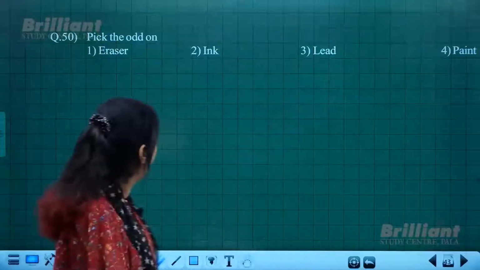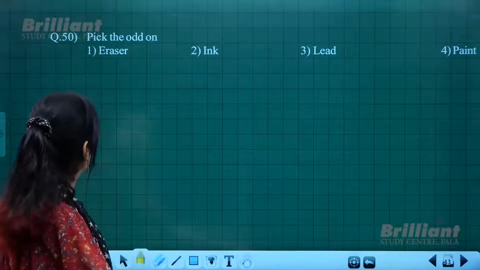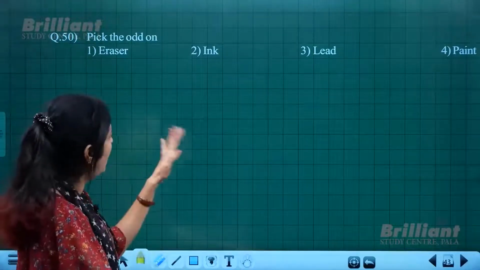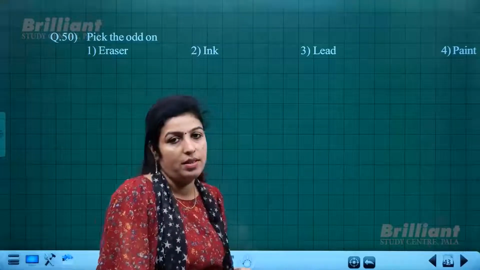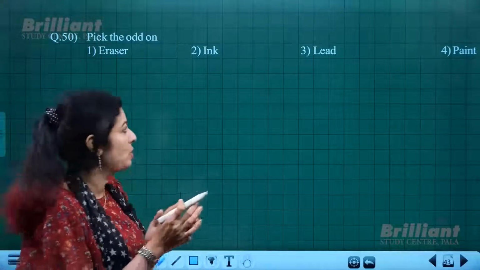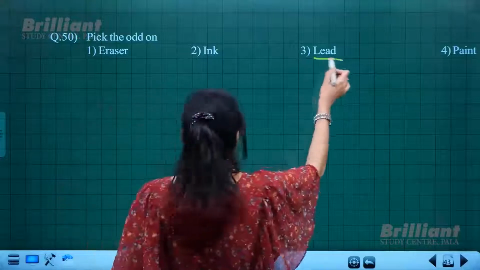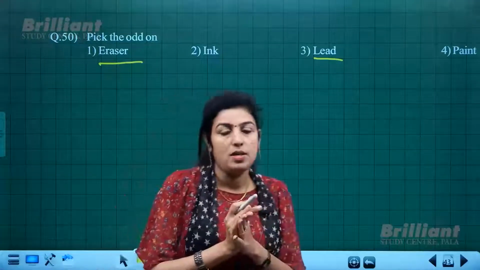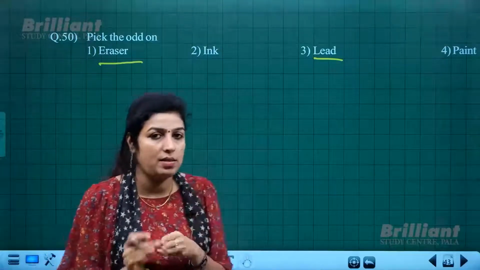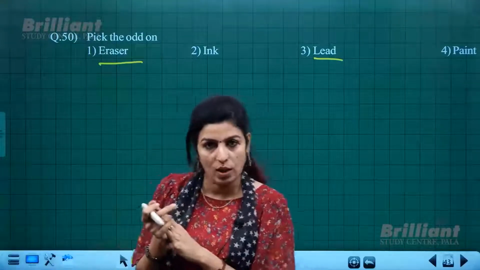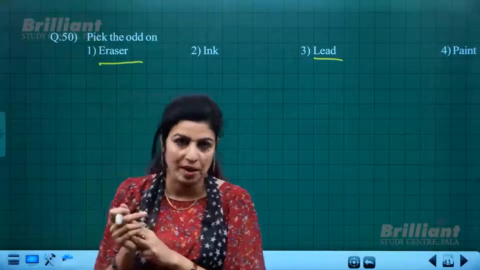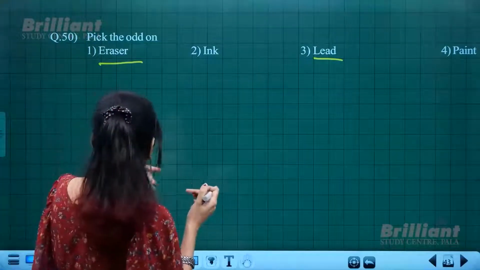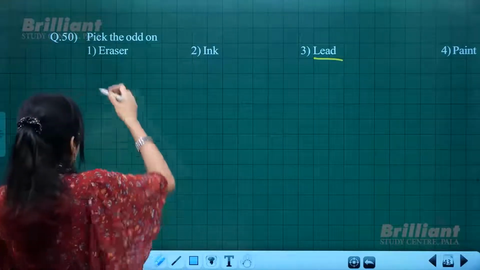Now we have the last question, just one question: pick the odd one out. Here we have eraser, ink, lead, paint. Now you might get confused between lead and eraser. Ink, paint, similar, right? Remember, here three things are used for creative purpose, and one is to rub it off or to destroy. So automatically you get the point I intended to say. Eraser is the correct answer.